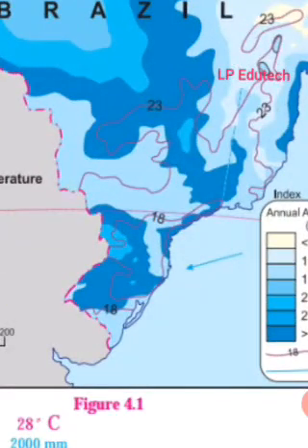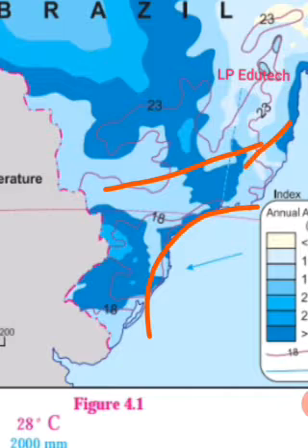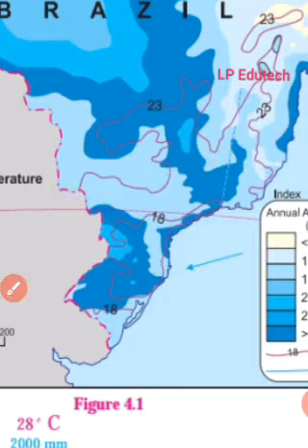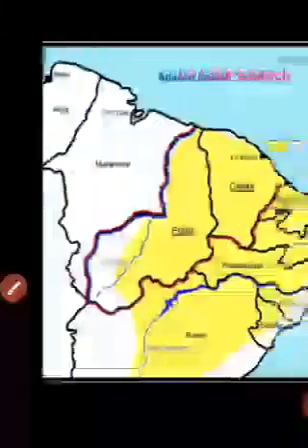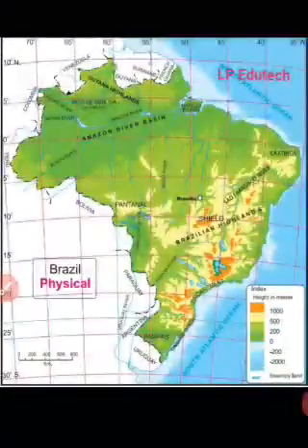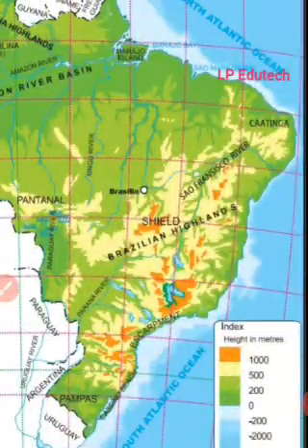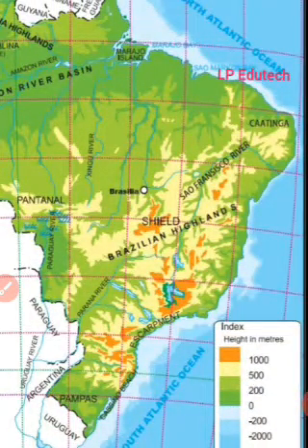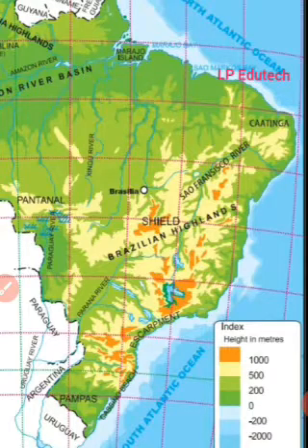The Great Escarpment and the Brazilian highlands could be the obstruction in the way of these winds. If it is not clear to you, you can refer to this image as well, for a better understanding of the Brazilian highlands and the escarpment. We need to refer to the images given in the 1st, 2nd, 3rd and 4th lessons for better understanding.